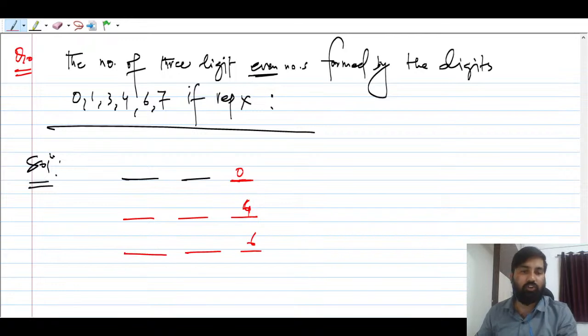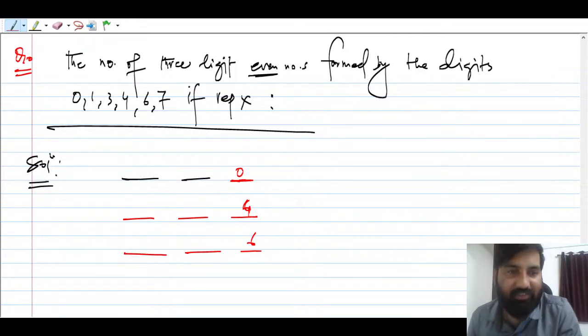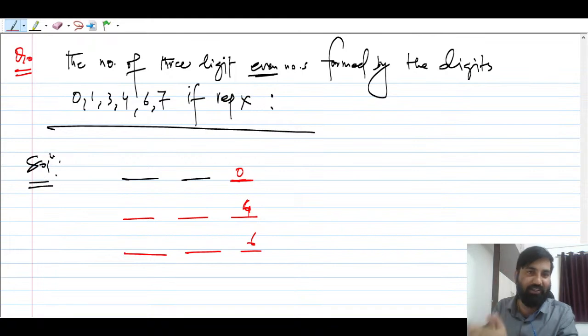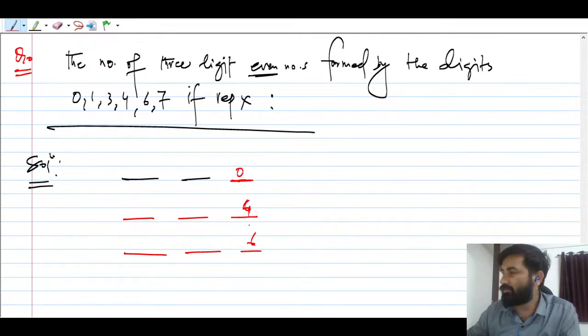So how many cases are there, guys? There are 3 cases. I think everybody is able to understand why Dheeraj sir is making cases, because many people get scared of making cases. They directly want to get the answer. ऐसा कुछ नहीं है. You have to make cases. You have to realize everything. You have to understand each and every line of the question. ठीक है, चलो. So 0, 4, 6, that is case 1. You can say this is case 2, this is case 3.